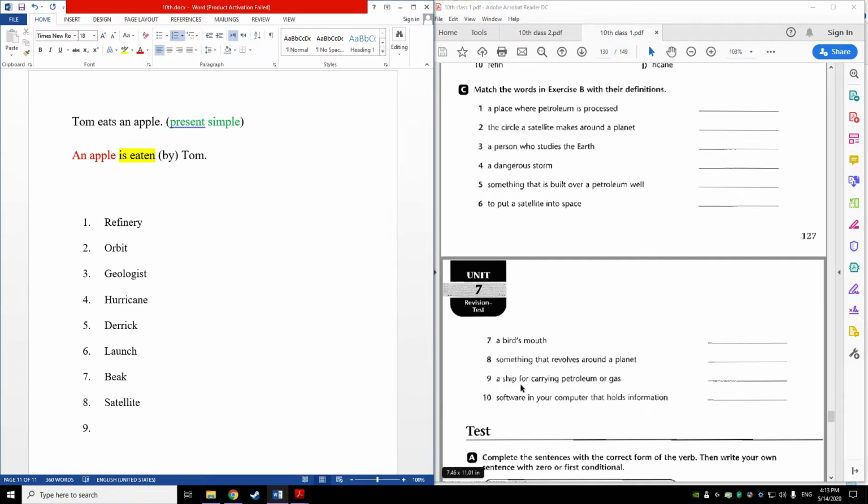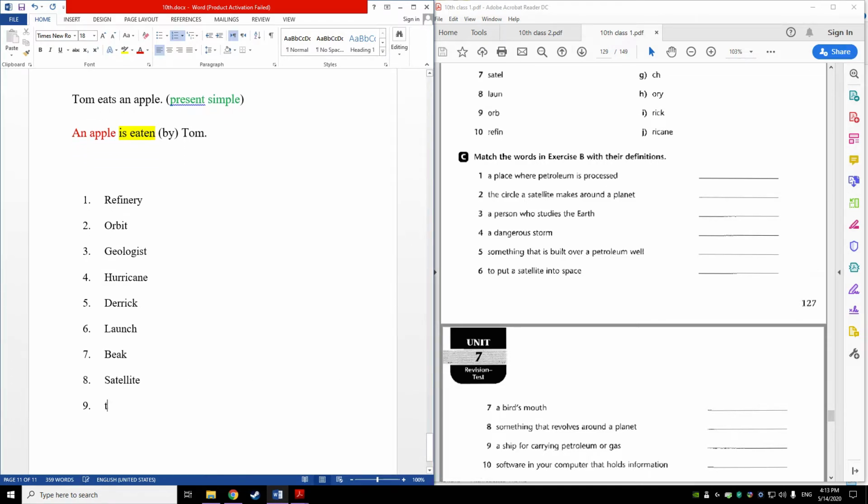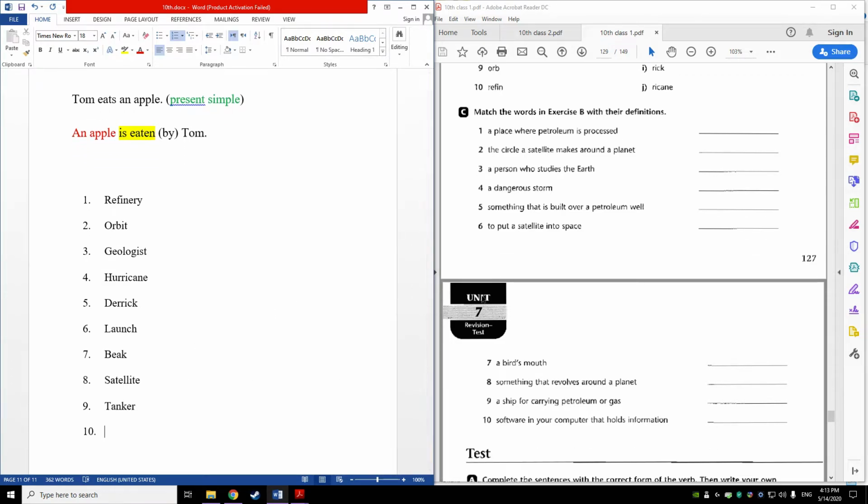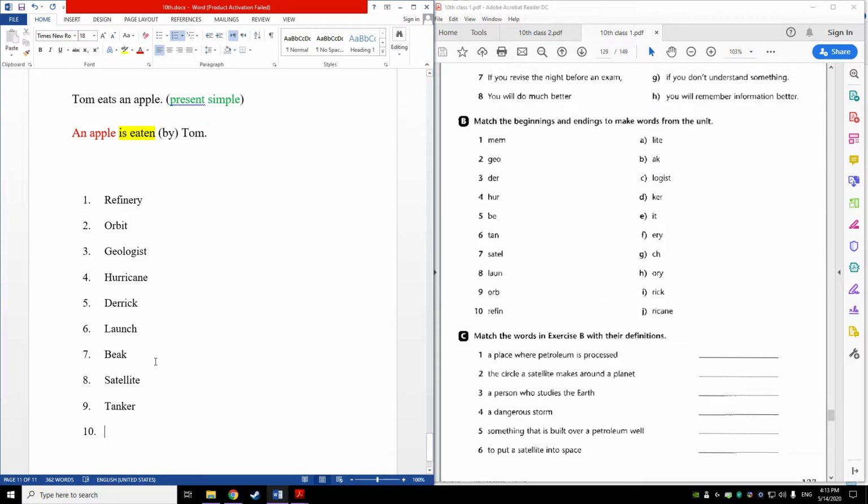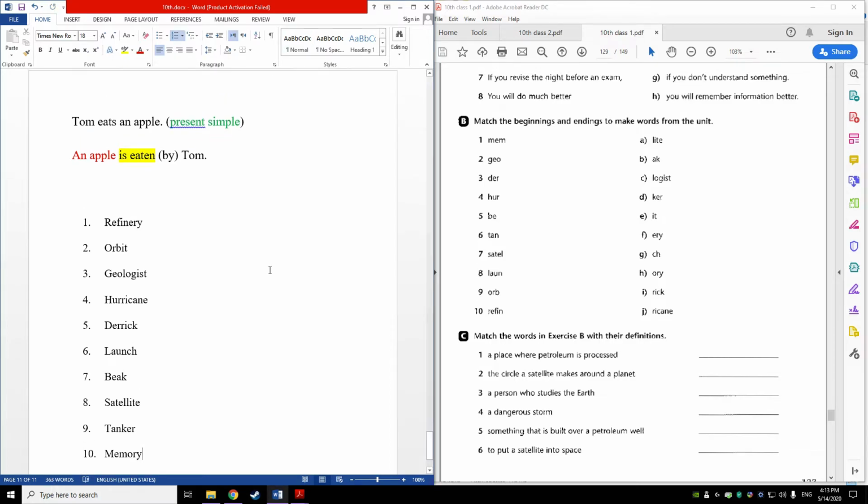Number 9, a ship for carrying petroleum or gas, a very big ship carrying petroleum or gas. This is a tanker. And the last one is software in your computer that holds information, which is memory. Alright, and that's it for unit 7 and the roundup.